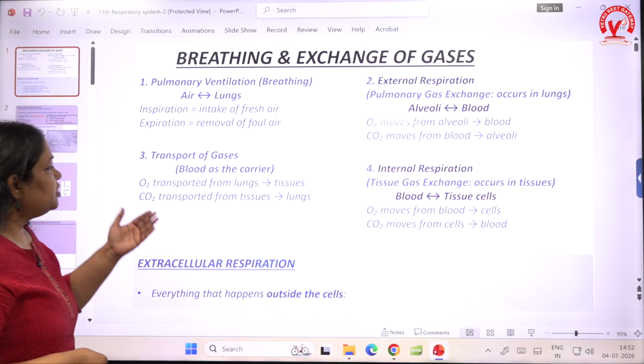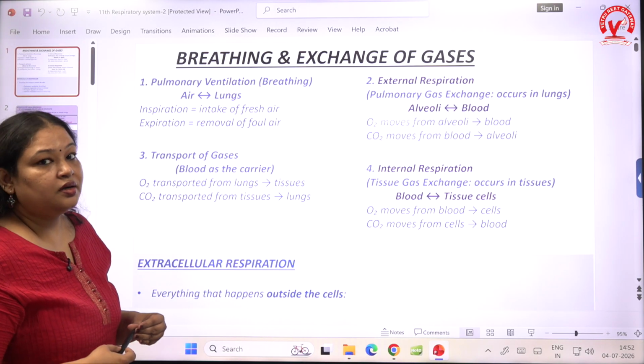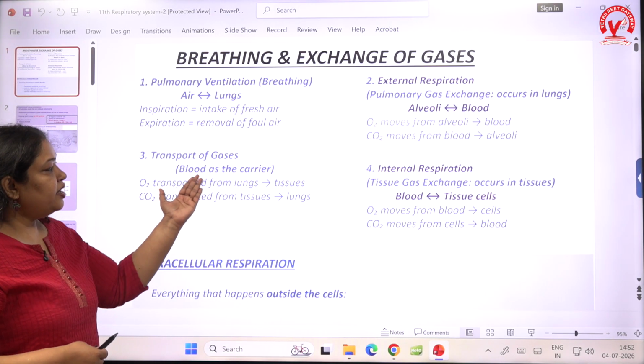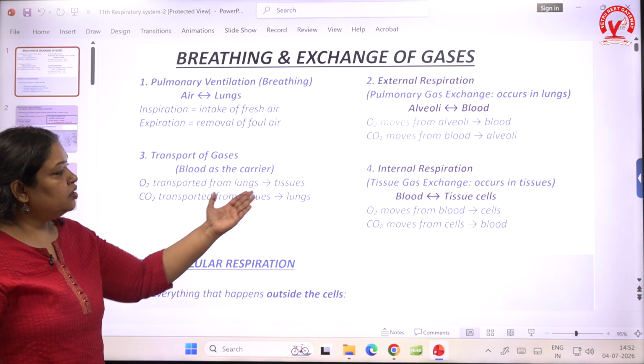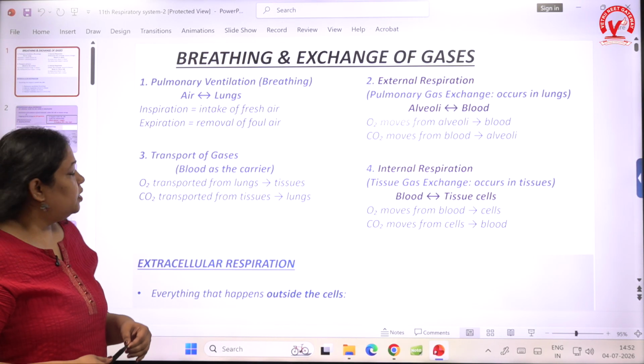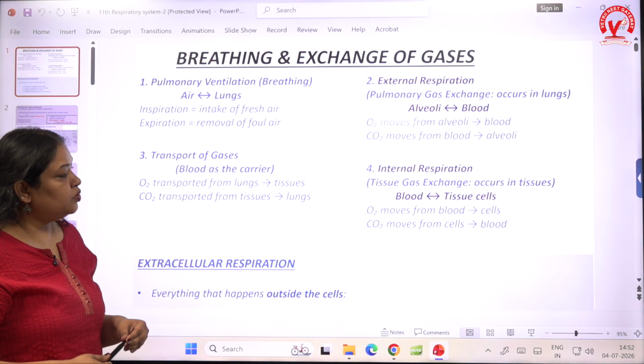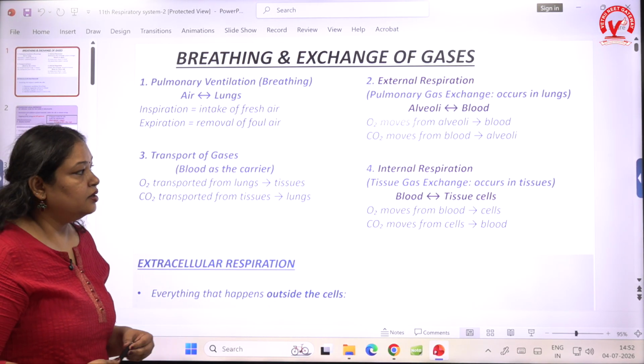After that we have the transport of gases that actually occurs in the blood as the carrier. Oxygen is transported from lungs to the tissues, and CO2 is transported from the tissues to the lungs.